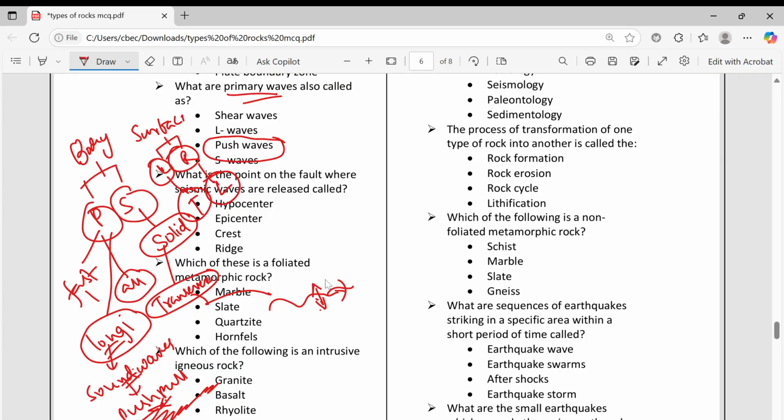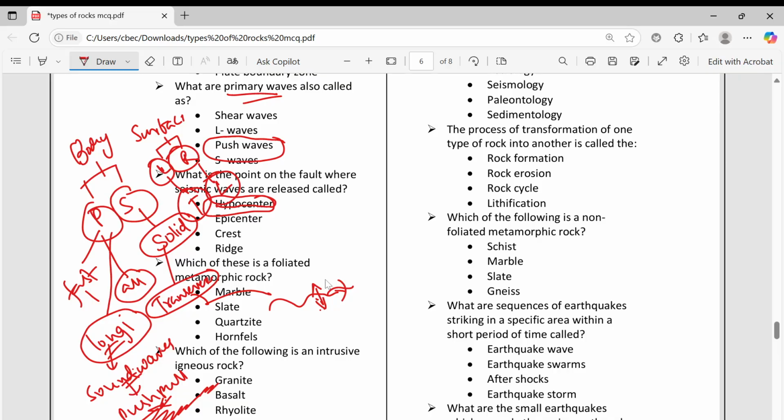And what is the point on the fault where seismic waves are released called? That is the hypocenter. This is the point where the earthquake gets released, and then it will come up.